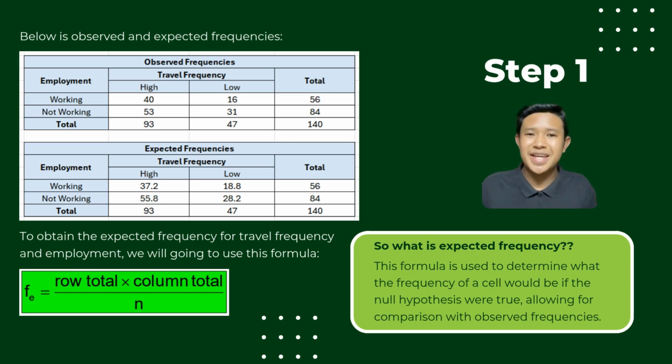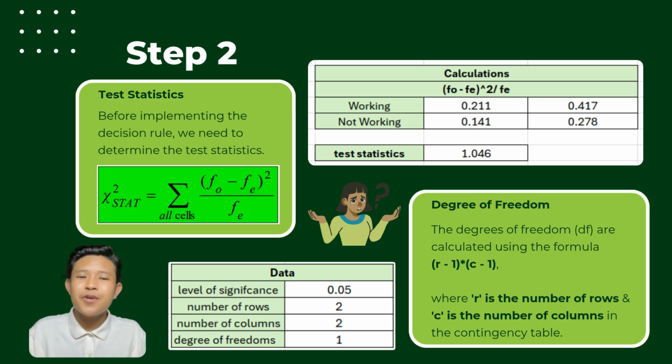These values allow us to compare with the observed data and perform a chi-square test to see if there's a significant association. Now for step 2, before implementing the decision rule, we need to determine the test statistic for our chi-square test. The formula used is shown above. This compares the observed frequencies with the expected frequencies across all cells. As a result, the total of chi-square test or the test statistic is 1.046.